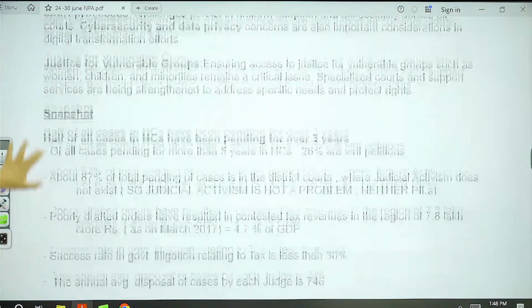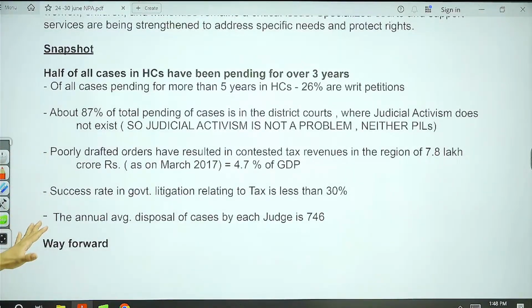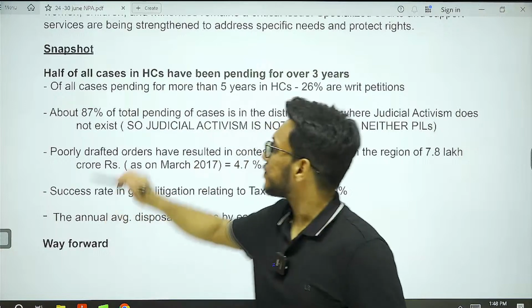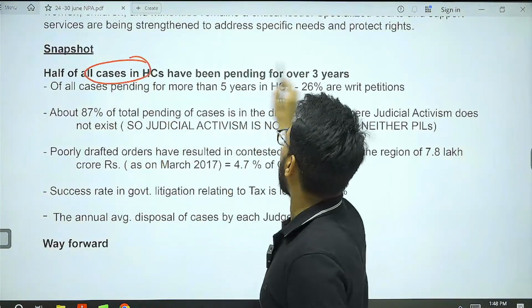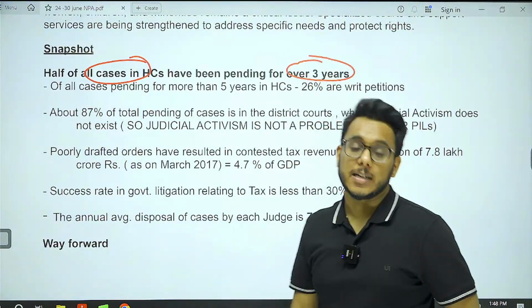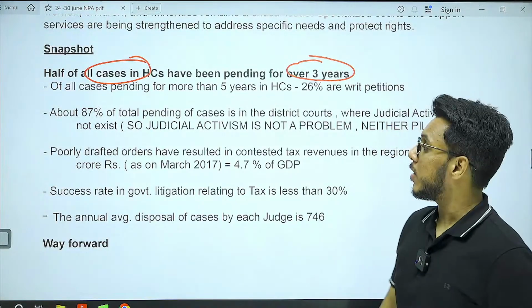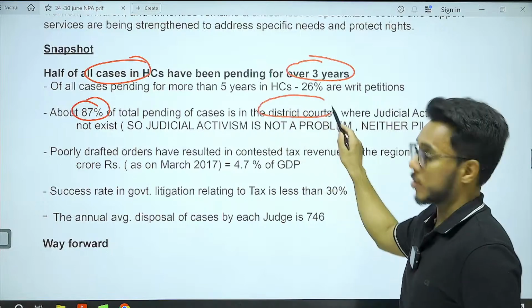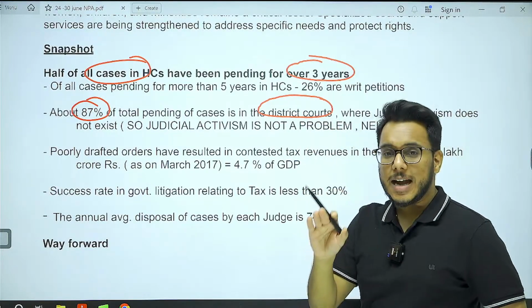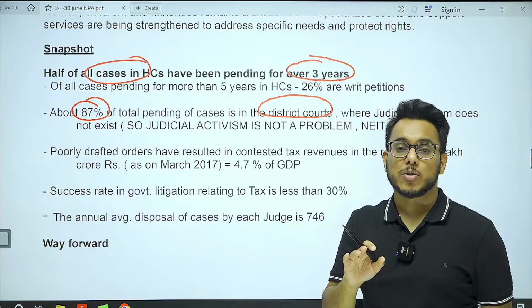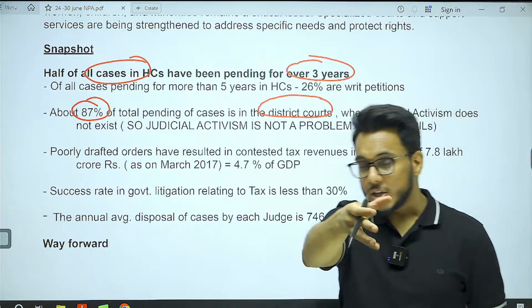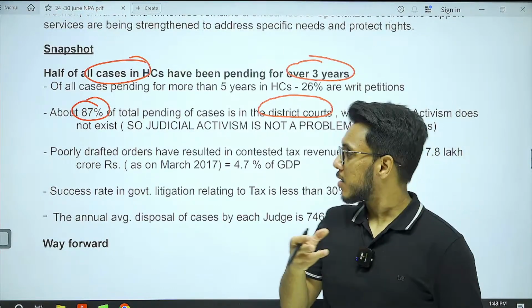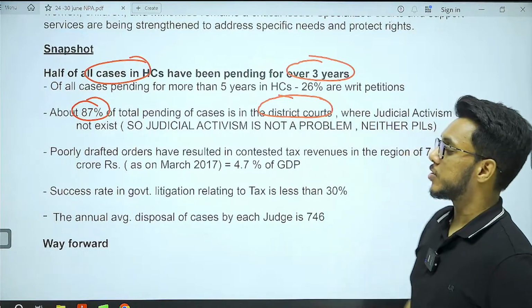Now, if I show you the pendency of cases, first of all, half of all the cases in High Courts are pending for 3 years. And 87% of cases are pending in district courts. Often it is said that high case pendency is because of judicial activism, that the judiciary invites a lot of cases to itself. But 87% of cases are pending in the district courts.